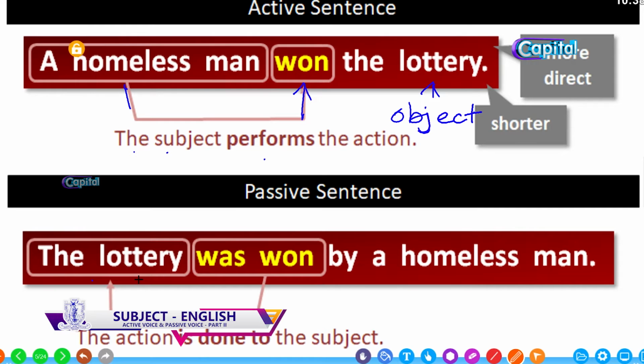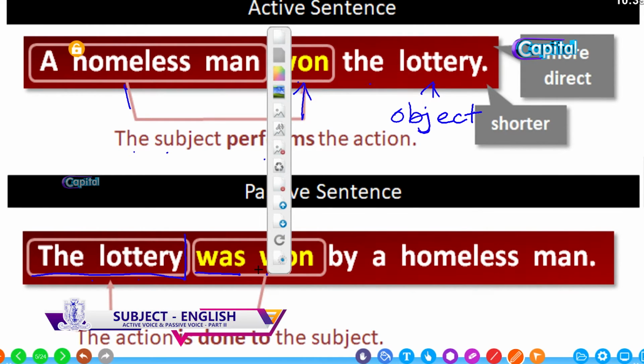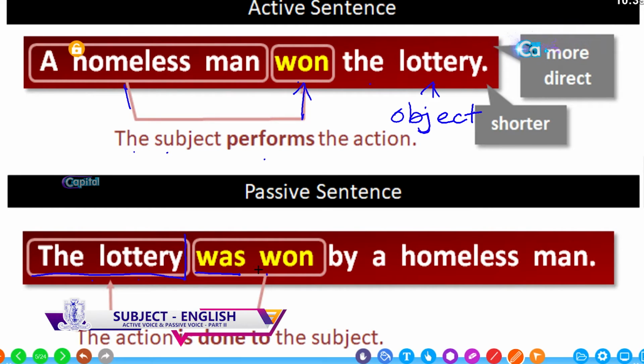The same tense of the active is followed in the passive also. So the object here is the lottery, and we bring it to the beginning. It is singular and past tense, so the be verb is was. The past participle of won is also won. So the lottery was won by a homeless man.